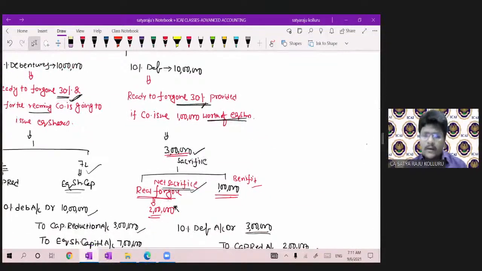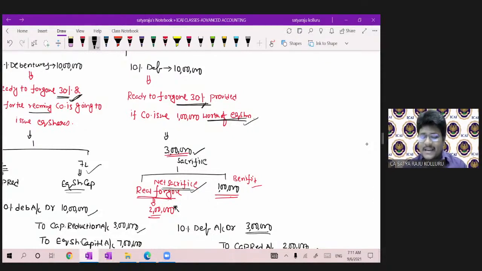And coming to here, the existing 10% debentures are for 10 lakh only, and the existing debenture holders are ready to forgo 30%, provided the company issues 1 lakh worth of equity shares. Provided means the existing debenture holders are ready to forgo 3 lakhs if the company is ready to issue 1 lakh worth of equity shares as a result of the forgoing.